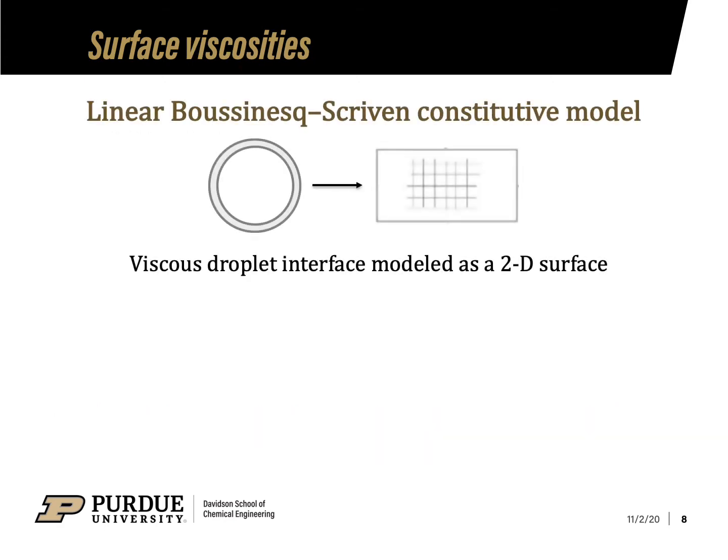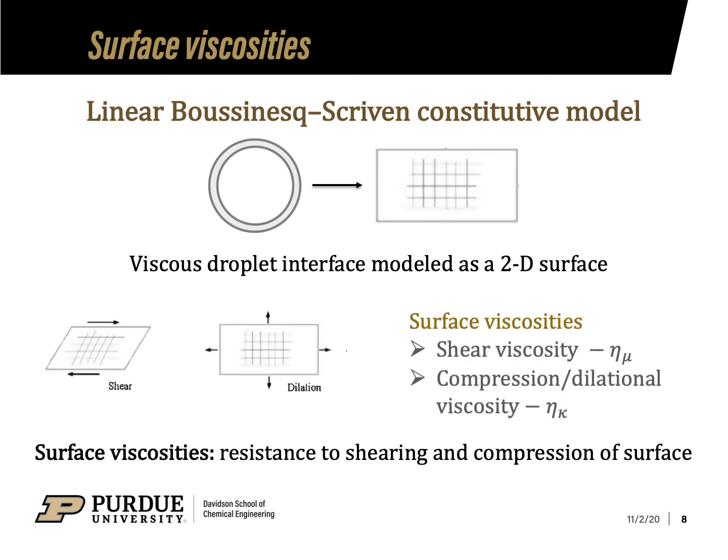Using the Boussinesq-Scriven constitutive relationship, the viscous droplet interface can be treated as a two-dimensional surface having surface viscosities, that is, a surface shear viscosity eta mu and a surface dilation viscosity eta k. When placed under flow, the deformable membrane will be sheared and compressed due to the fluid motion. Physically, the surface viscosities are the resistances to shearing and compression of the surface.